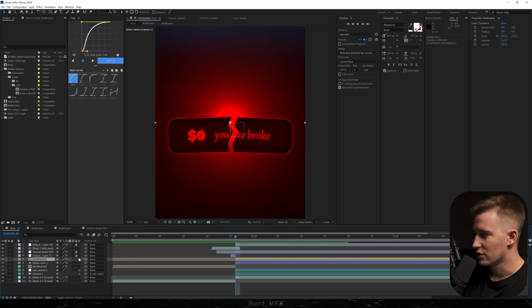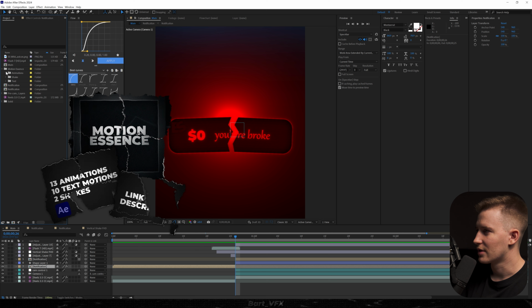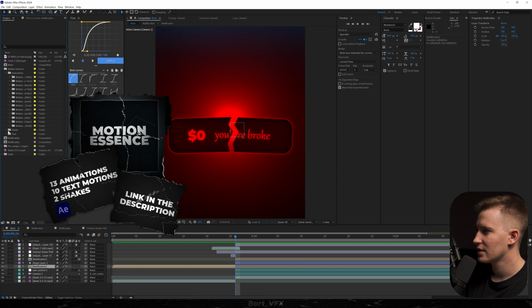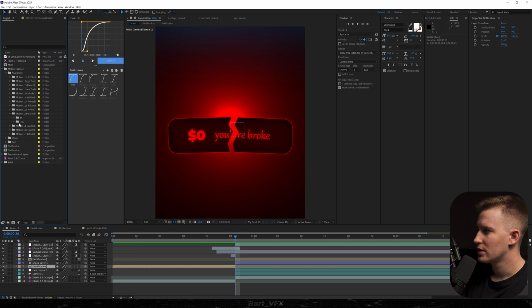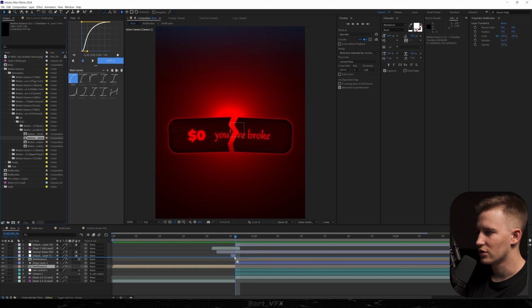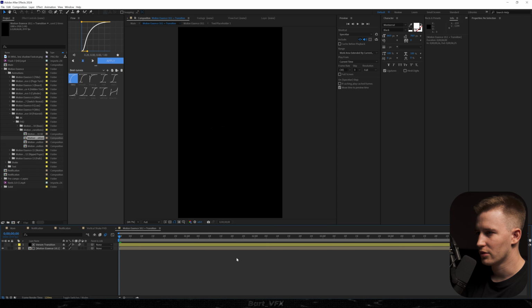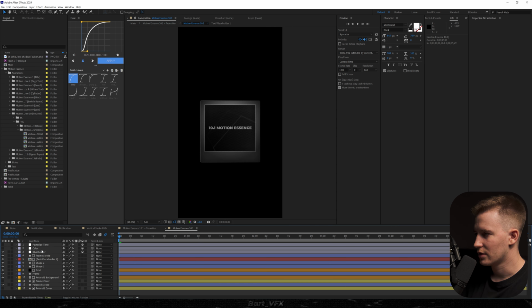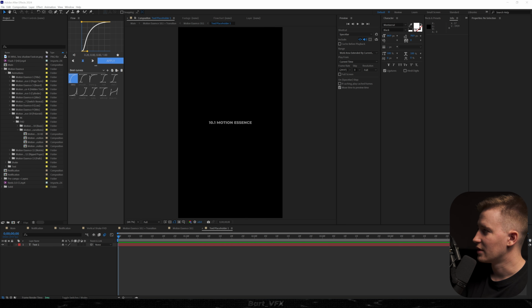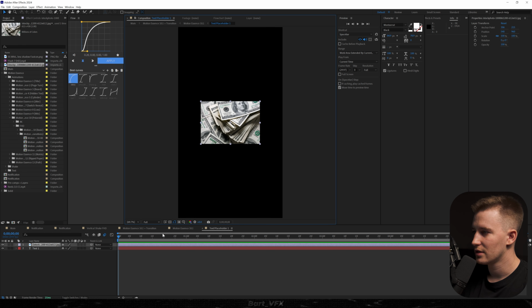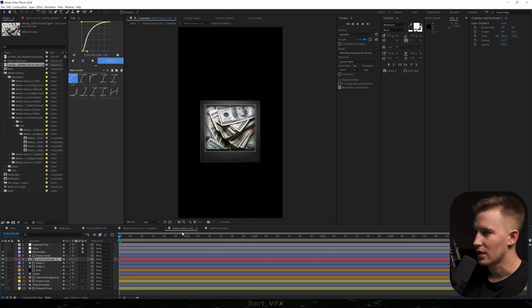We could trim it to this position, change the color, and we're gonna turn on the 3D on our cam control, our notification over here, and then I'm gonna grab the animation from Motion Essence. I'm gonna go to Polaroid, go to FHD, grab basic, or maybe instead of basic, we're gonna grab the one with the transition. I'm gonna drop it on the timeline, go into this, go here, and then we need to change the placeholder. So I'm gonna head over here, and I need money. All right, so I found a PNG on the internet, and then we're just gonna replace the text with this. Okay, pretty cool.